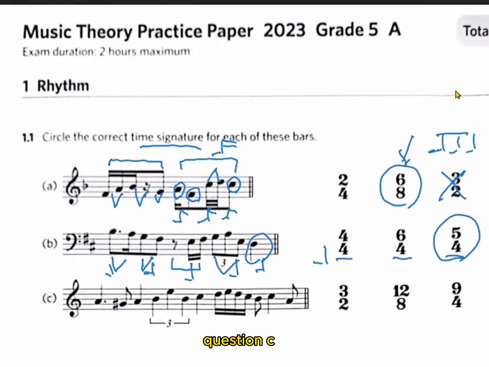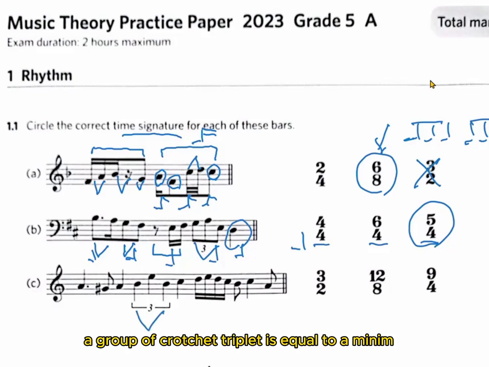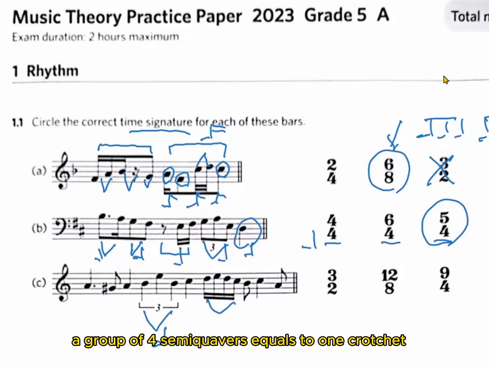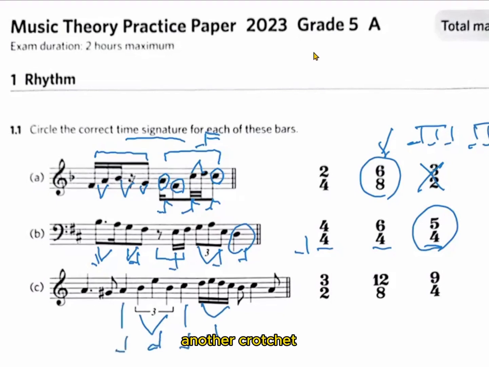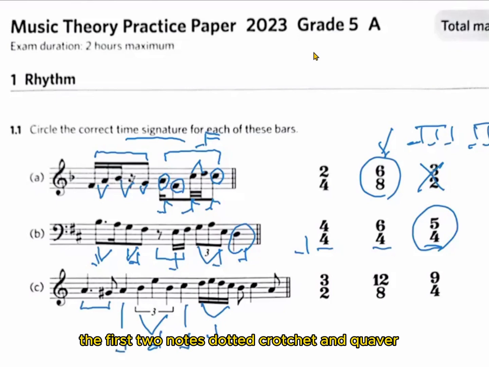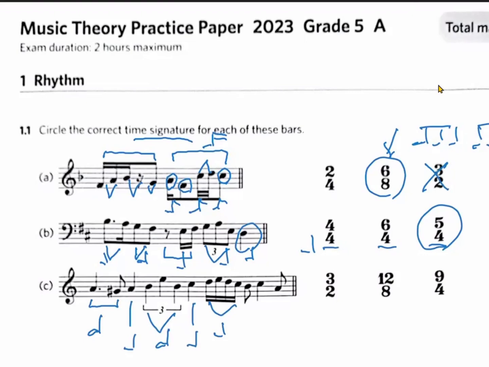Question C, we will look into the triplet first. A group of crotchet triplet is equal to a minim. A group of 4 semiquavers equals 1 crotchet. Here we have 1 crotchet, another crotchet. The first 2 notes, dotted crotchet and quaver, equal a minim. The last one is a syncopation rhythm. 1 crotchet plus 2 quavers, it's a minim.